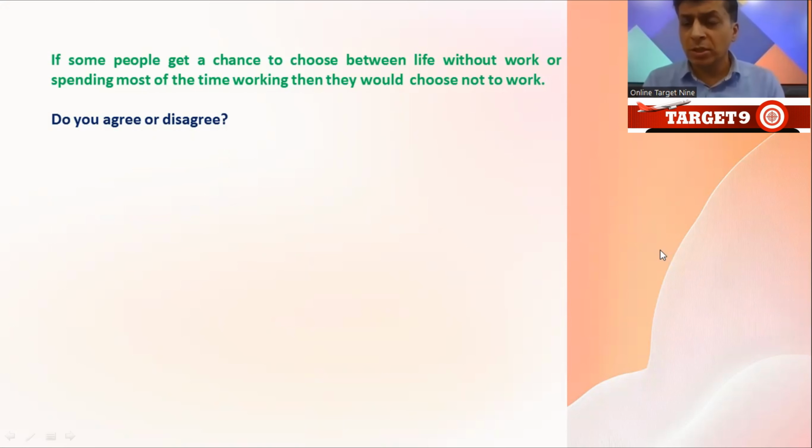So in the question, you can see in the statement that there are two options given. First option, first choice is to have a life without any work. And second option is then we have our life with a lot of work. What would people choose? So the statement says people will go with the life without work. So do you agree or disagree that people will choose the first option, right? So here I have disagreed with this.